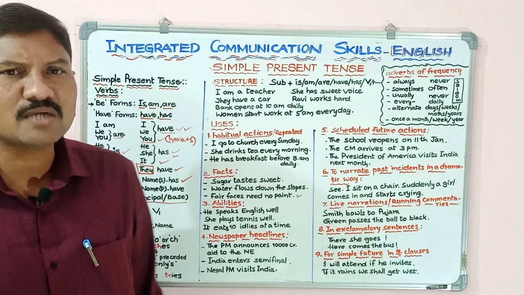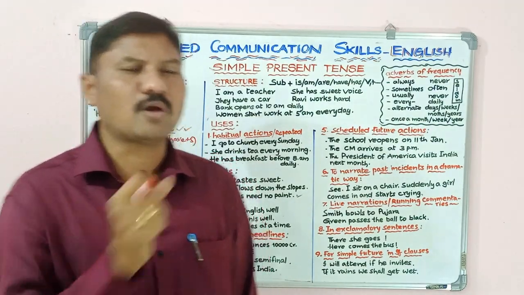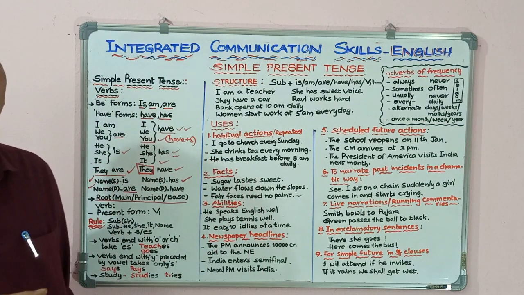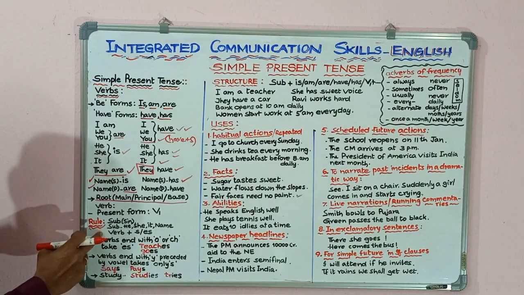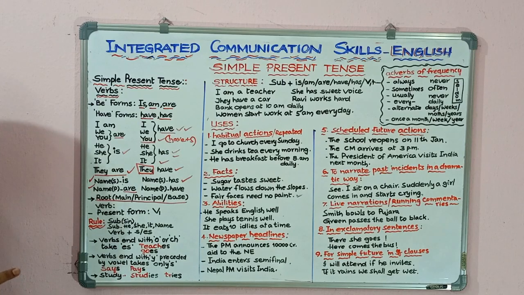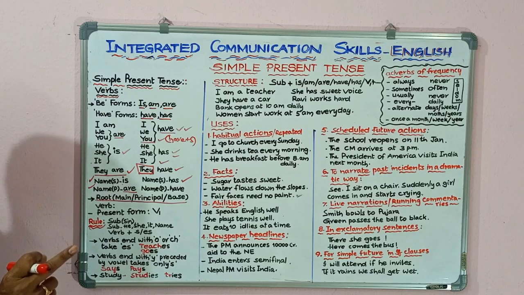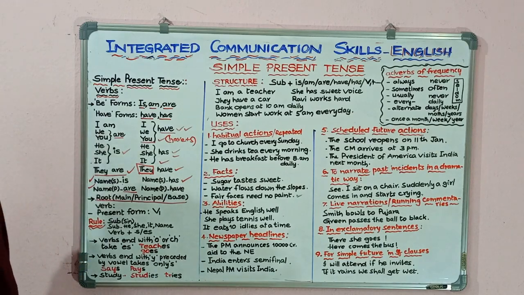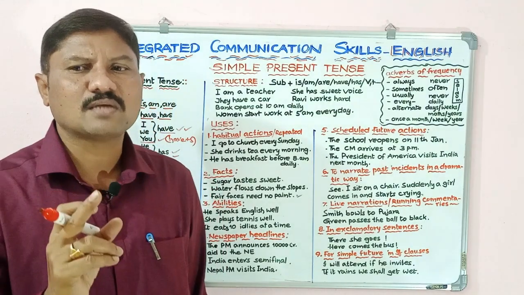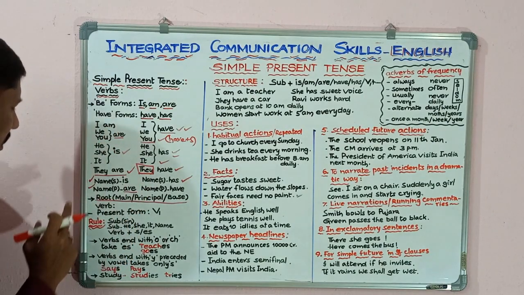If the subject is a singular third person pronoun, a name, or a singular noun, then we have to use the verb with s or es. S or es is added to the principal verb in the present form.